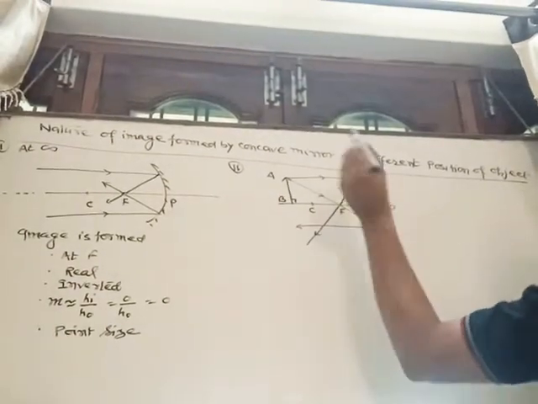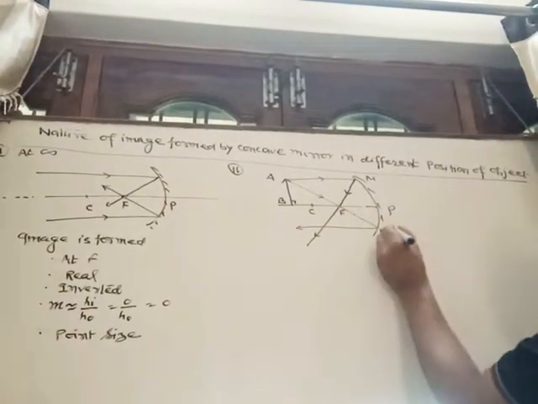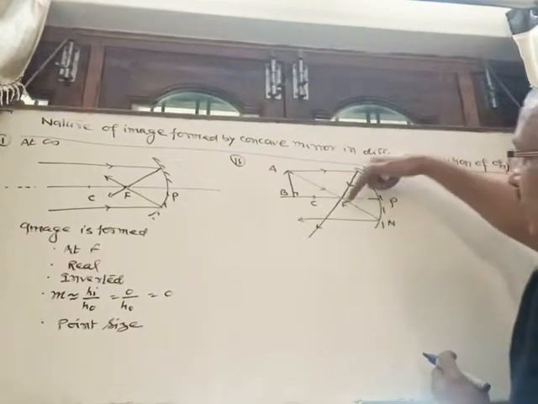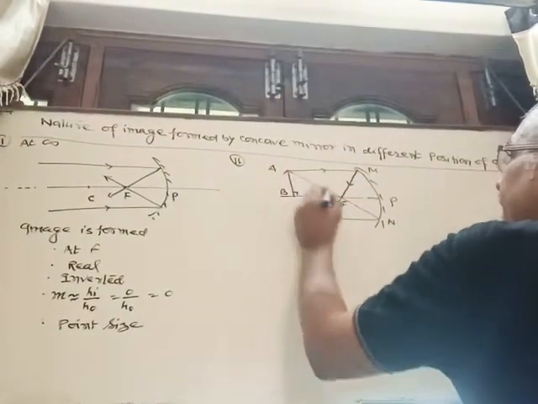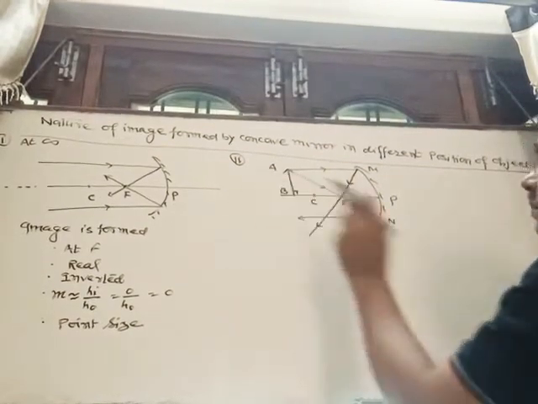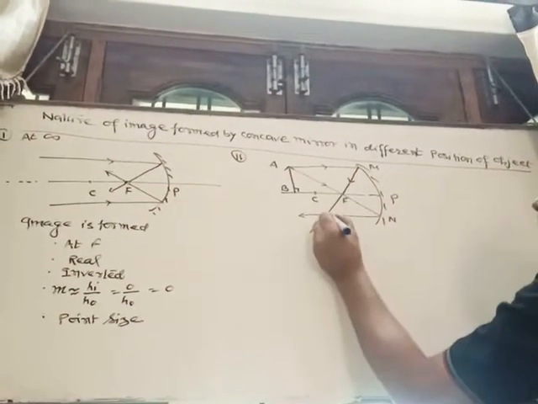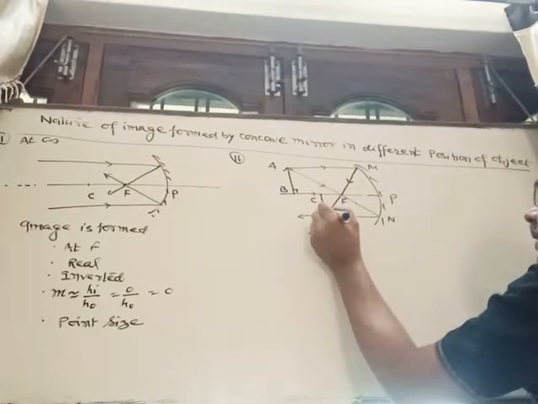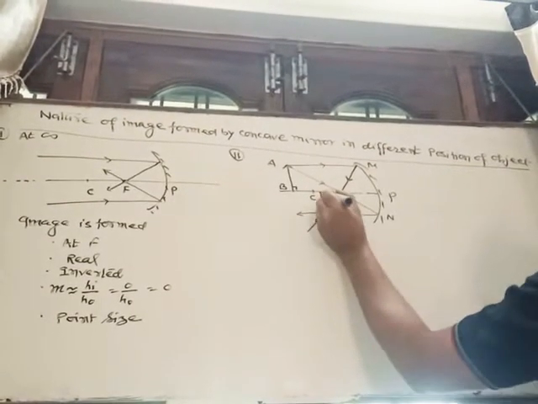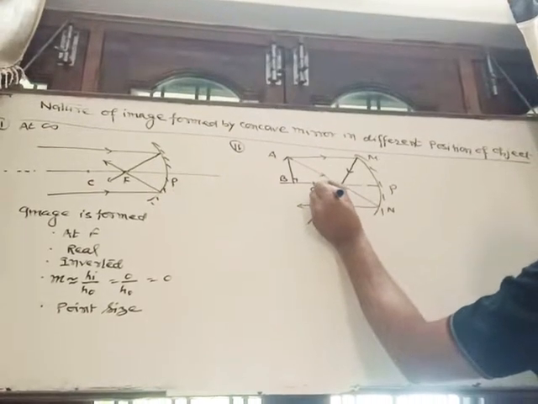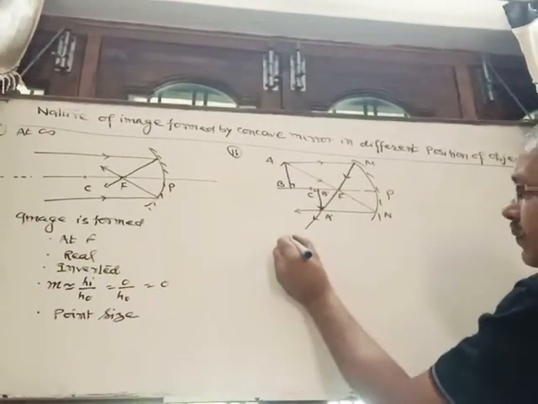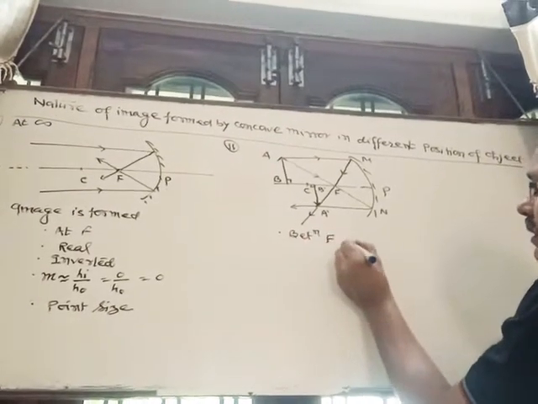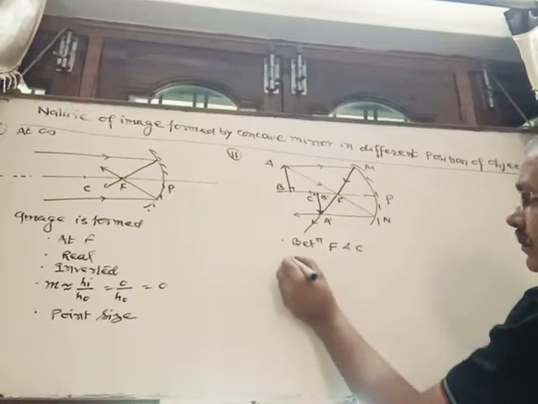Suppose M. So here AM is parallel to the principal axis, so it passes through focus. The second incident ray is coming through focus, so after reflection it becomes parallel to the principal axis. Both reflected rays meet here. So this is the image A dash B dash. Here the image is formed between focus and center of curvature.